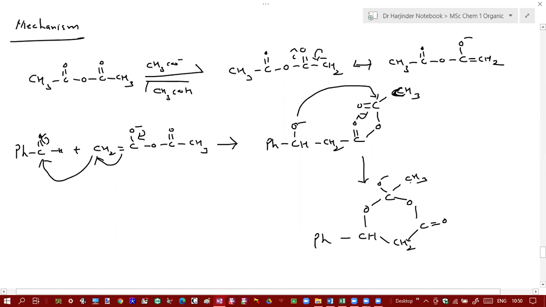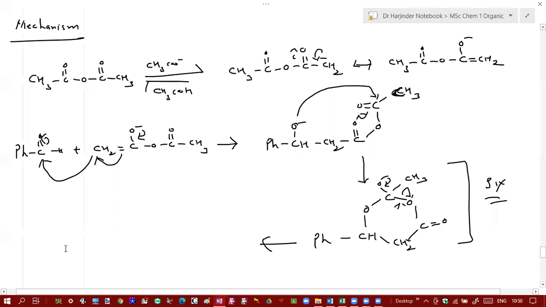So you will get this intermediate in which this oxygen attacks intramolecularly on this carbon to form a six-membered intermediate. Then in the next step, breaking of this carbon oxygen bond takes place, so that this acetyl group will transfer to this carbon. So this O negative will shift in between carbon and oxygen, and this carbon oxygen bond will break.